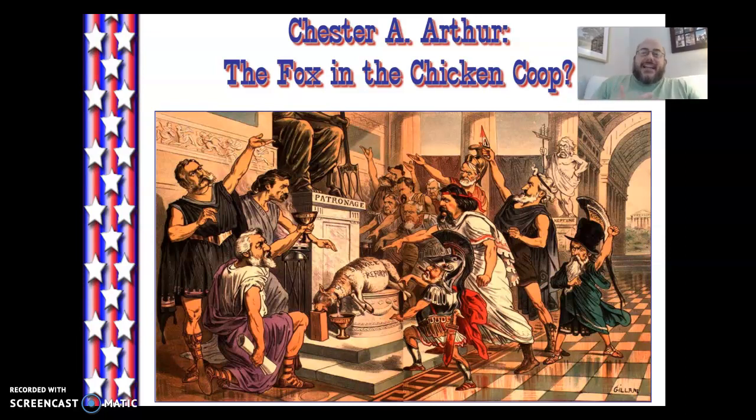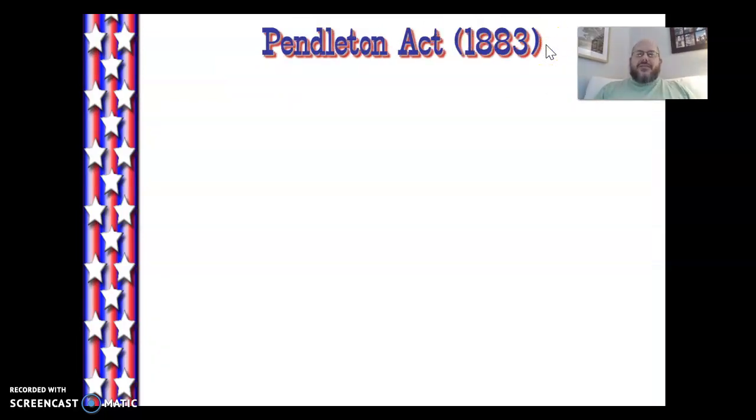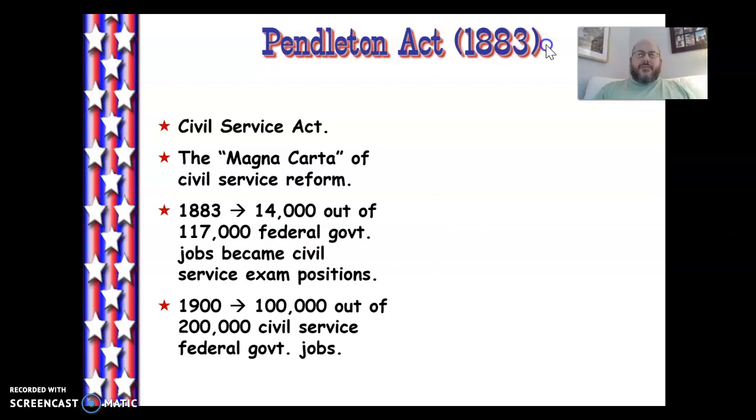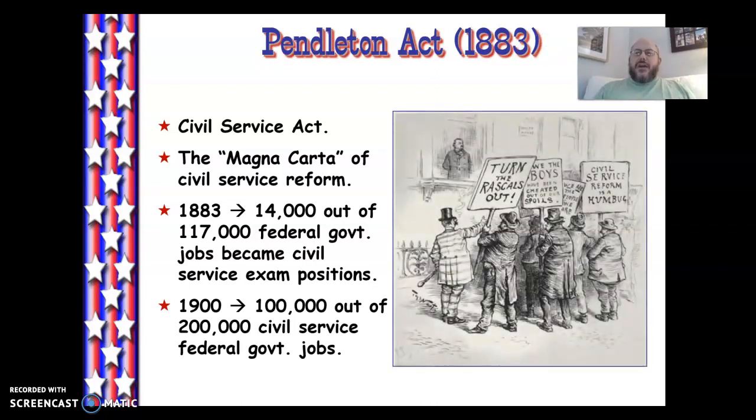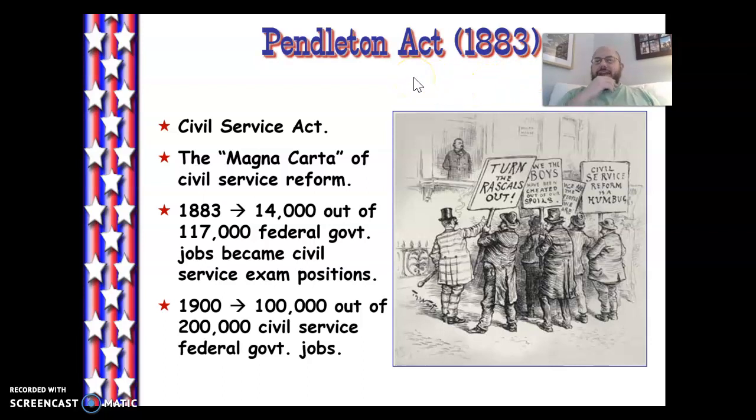Arthur realized that the last guy was killed because of this. And Arthur, I don't think, wants to be the next president to be killed over this. So, anyhow, Chester Arthur is going to be getting credit for the passage of the Pendleton Act. And what this does is create for the first time a basic civil service system for the awarding of federal jobs. Note, when we say civil service, we're talking about the use of testing, objective testing, merit, experience, things like that, not based on who you voted for, not based on who you donated money to, not based on who your friends are or who you're related to, but actually based on merit.